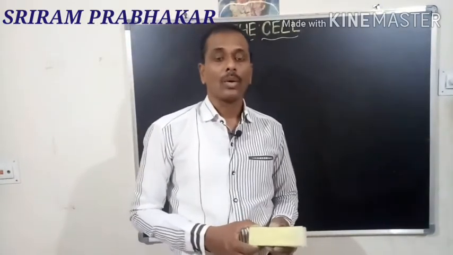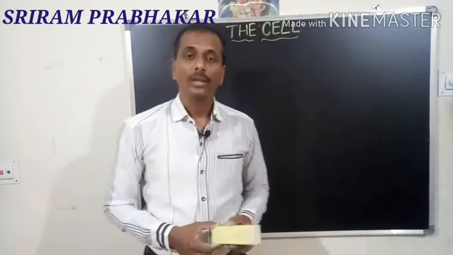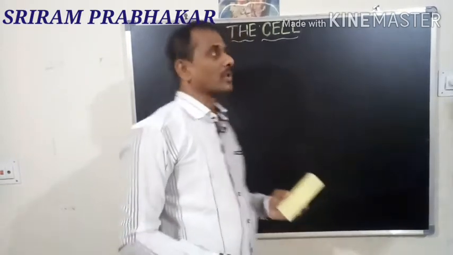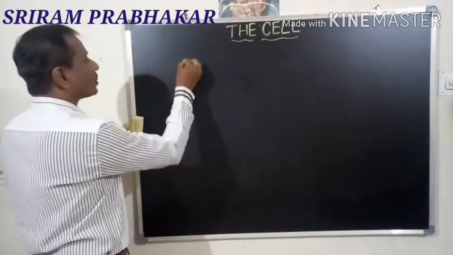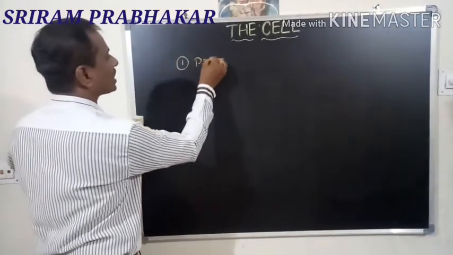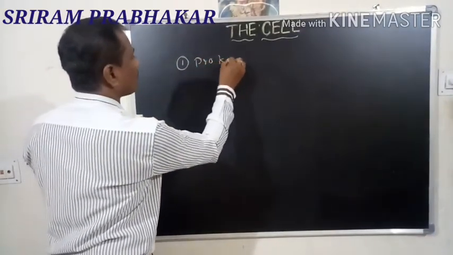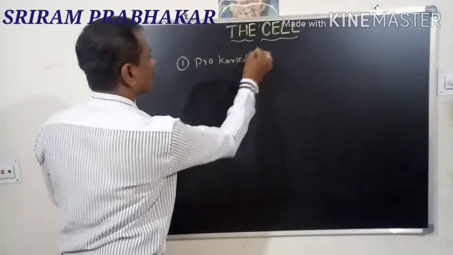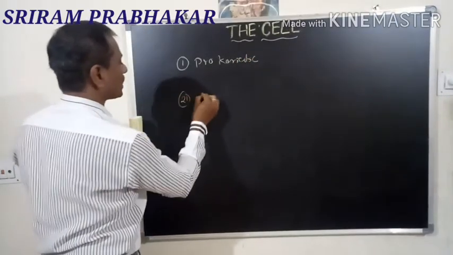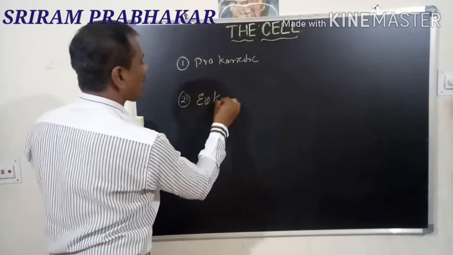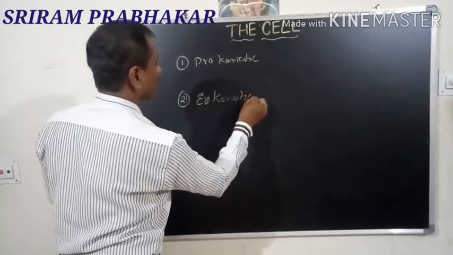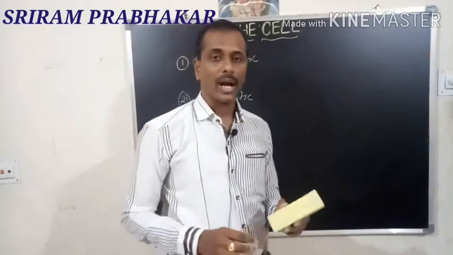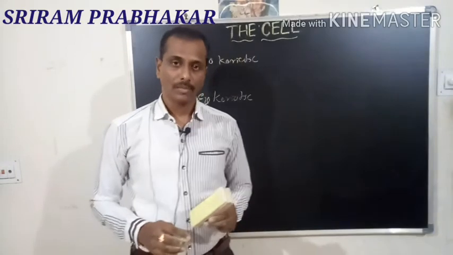The cells are of two types. Those are prokaryotic cells and eukaryotic cells. On the basis of the nuclear membrane, cells are of two types: prokaryotic cells and eukaryotic cells.